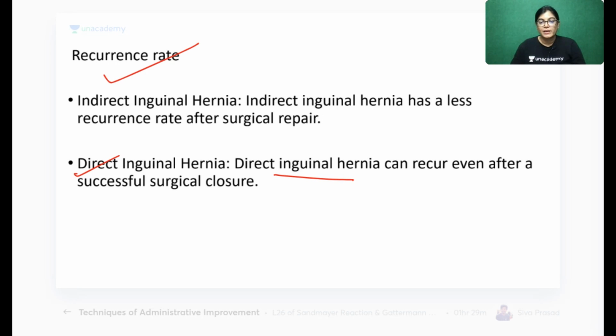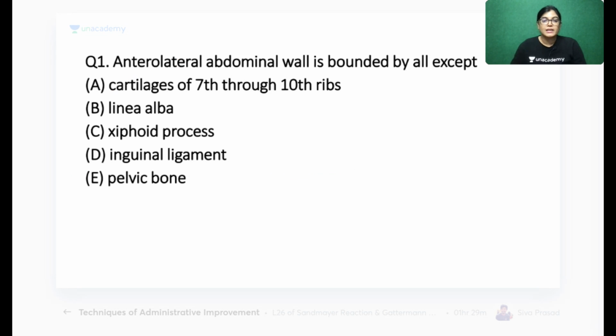Together we have got 12 MCQs. You will get 30 seconds to solve each of the MCQs. So let's start. Question number 1, all of you participate in the poll. Anterolateral abdominal wall is bounded by all except. All of you will give the answer in the poll, and then I will see the process.